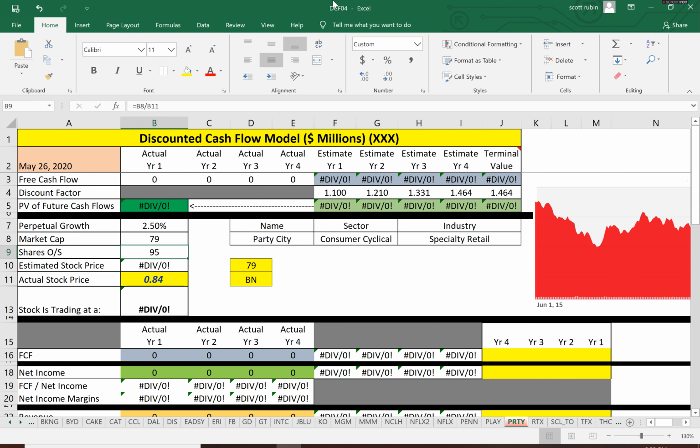So first we're going to start with the free cash flow. And this is how someone calculates the value of a company. What they do is they estimate the future free cash flow and discount that back to today's dollars. And that's a traditional discounted cash flow model. And they use cash flows because that's what's left over after operating the business each year. They don't use net income because net income is not as reliable of a number due to a lot of the depreciation and other things involved in net income.